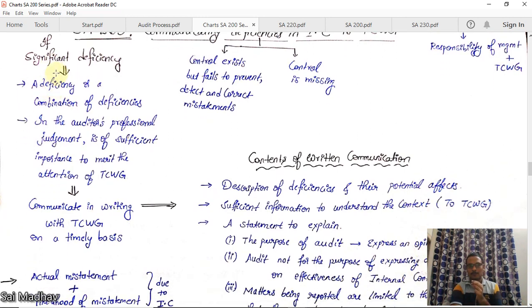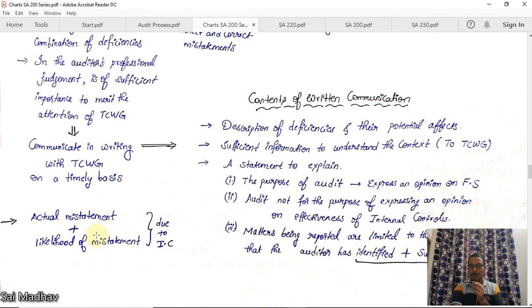Okay. Now, a deficiency or a combination of deficiencies which, in the auditor's professional judgment, is of sufficient importance to merit the attention of TCWG. What should he do? Communicate in writing with TCWG on a timely basis. Okay, what should he communicate, what are the contents of the written communication? Description of deficiencies and their potential effect. Okay, what is the deficiency and what are the effects on the financial statements. Sufficient information to understand the context. Okay, that TCWG should understand the context of the internal control.